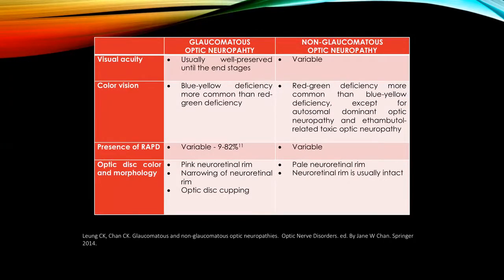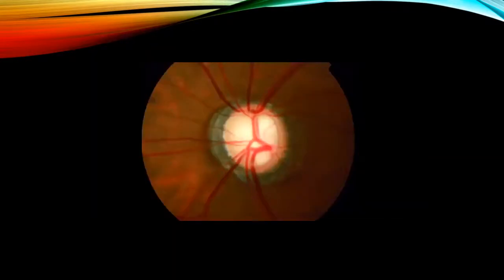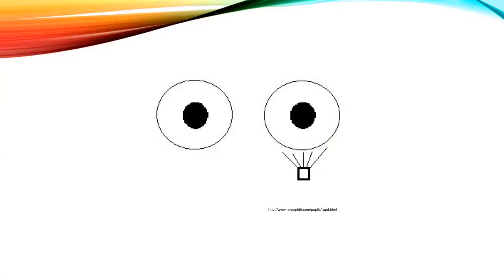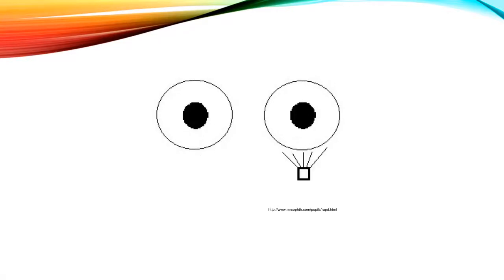And one last thing that I would like to share with you is about RAPD. RAPD stands for relative afferent pupillary defect. So, which eye has an RAPD in this slide? This is the right eye and this is the left eye. Left eye. Very good. So you are all familiar with RAPD.